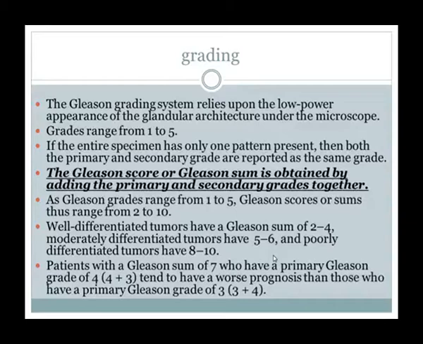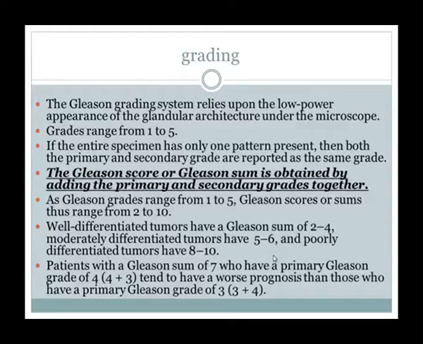The pattern of the tumor cells itself is divided into 5 patterns. The commonest pattern is the primary pattern, and the second commonest is the secondary pattern. So the Gleason score or Gleason sum is obtained by adding the primary and secondary grades together. Gleason grades range from 1 to 5, so Gleason scores or sums thus range from 2 to 10.